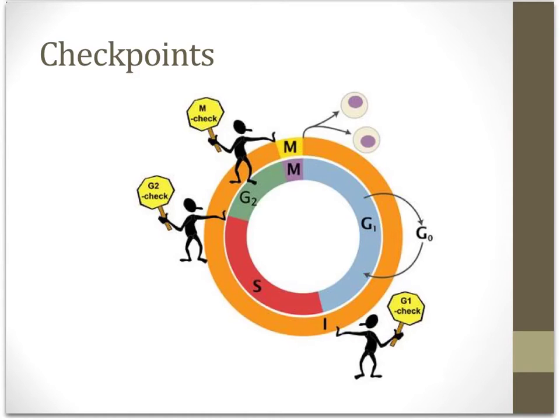In between the phases of mitosis are things called checkpoints. At each checkpoint, the cell checks the genetic material, and it checks the cell before it proceeds to the next phase. When a cell does not do a good job at checking itself before it reproduces, cancer might result. Cancer is caused by the disruption of the cell cycle in which a cell reproduces too fast.